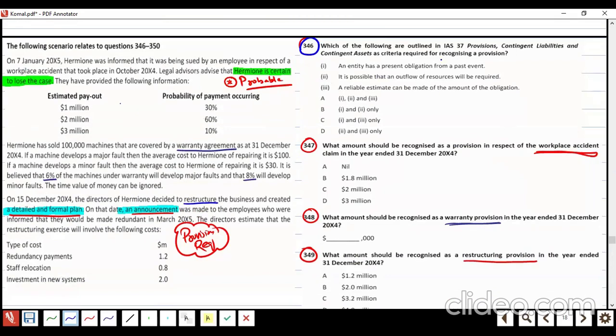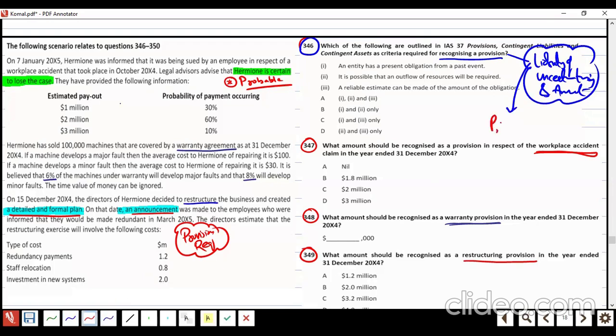They are asking when a provision is required. A provision is a liability of uncertain timing and amount. That's the definition of a provision. And the definition of a liability I used to write as P, P, and F: past, present, future. A liability arises because of a past event, and it's a present obligation to be settled in the future. So number one is okay.